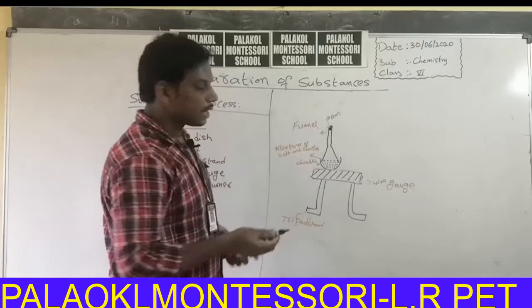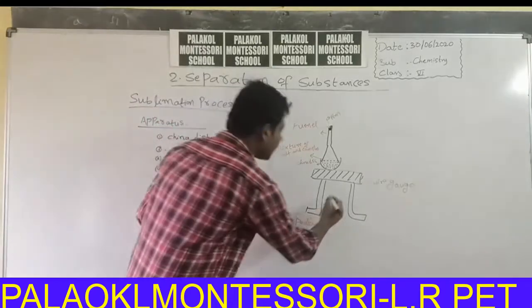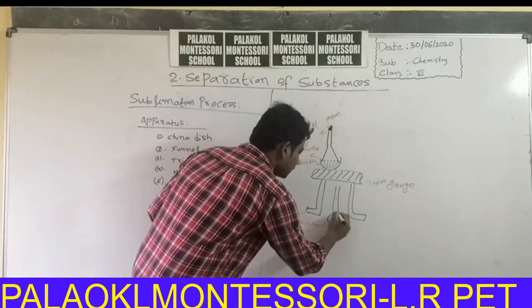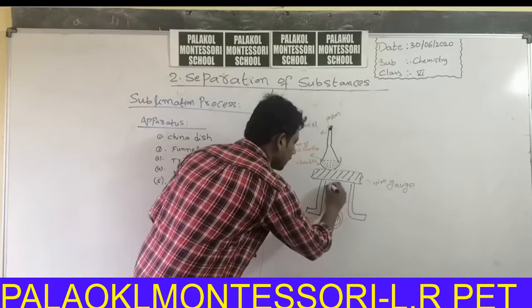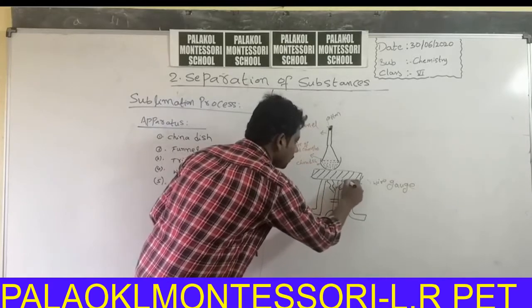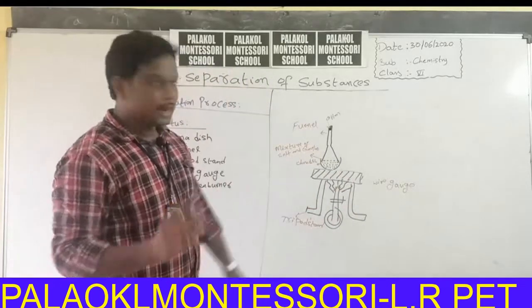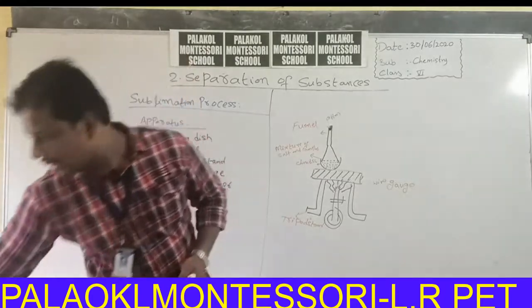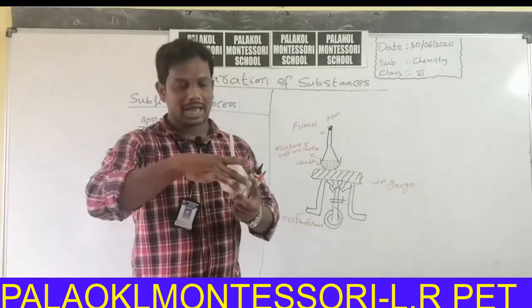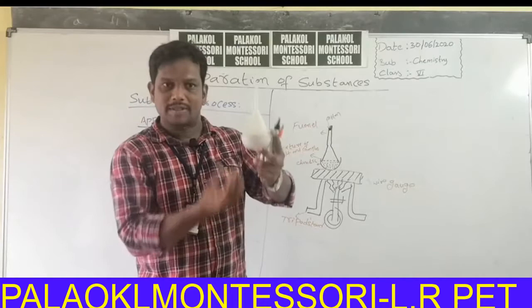Introduce flame with the help of Bunsen burner. This is the diagram of Bunsen burner. Heat the mixture with the help of Bunsen burner.